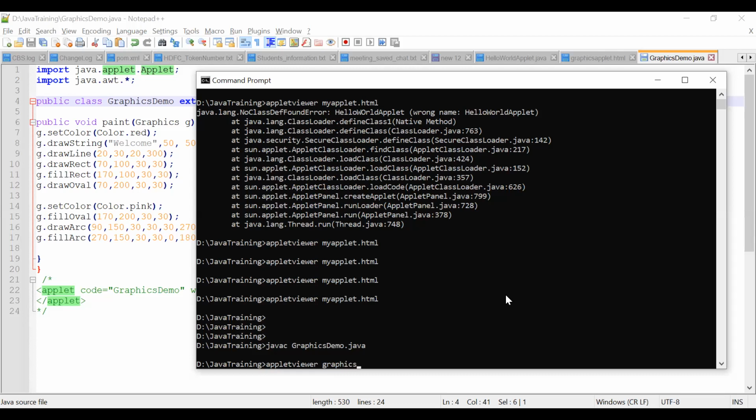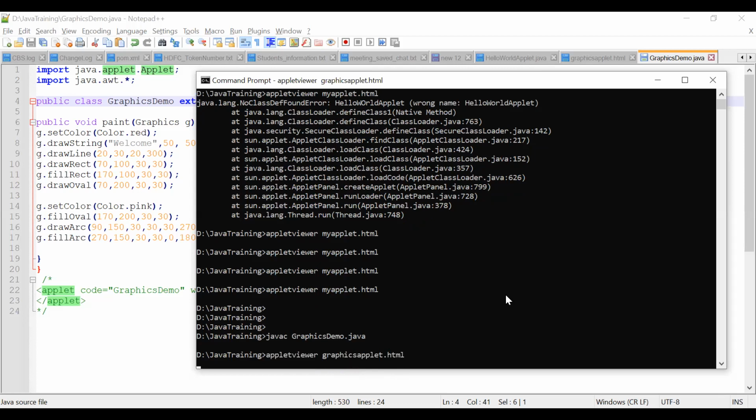Graphics applet dot HTML. Yes. So a window is opened. It is having some kind of colors, rectangular boxes, something.